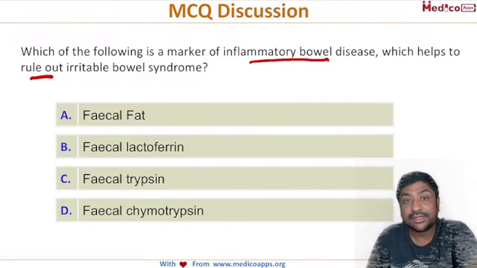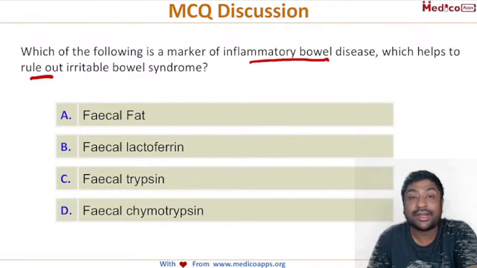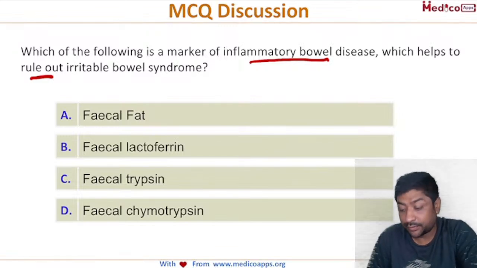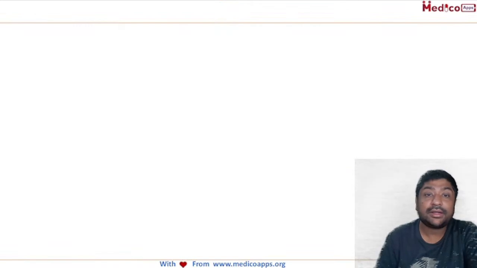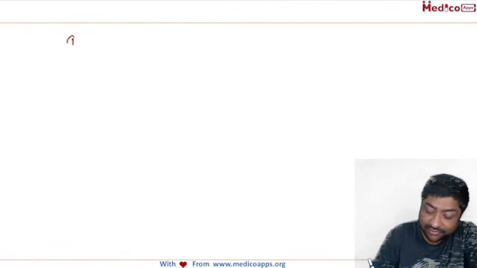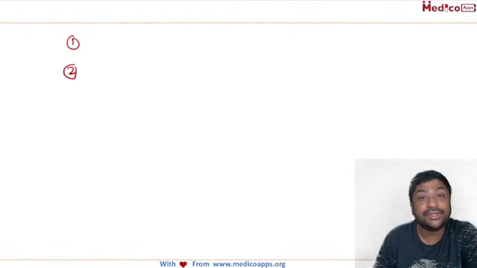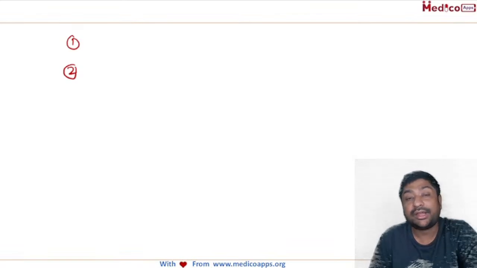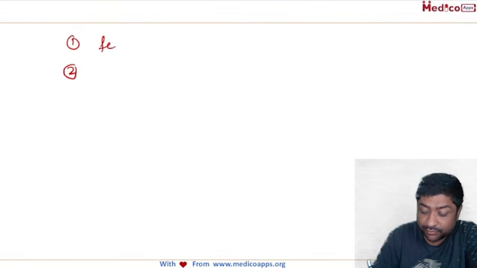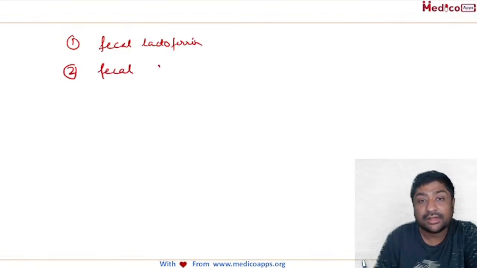Which of these is used as a marker for inflammatory bowel disease? Remember, there are two very sensitive indicators, and now they are extensively used as markers of inflammatory bowel disease. One is fecal lactoferrin, and the second is fecal